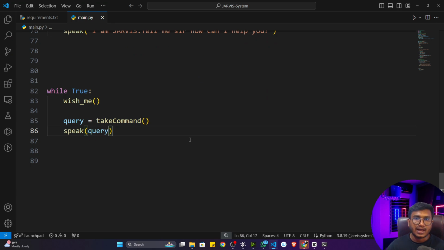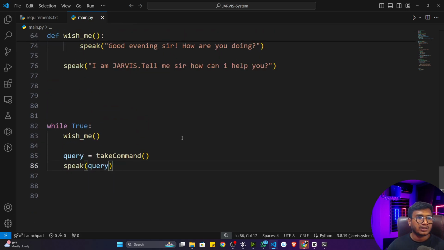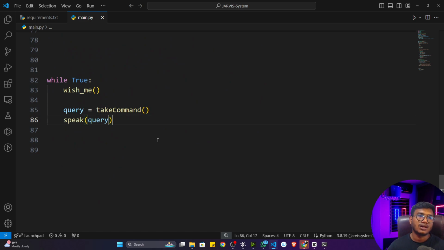Now I'm going to add some tasks to my Jarvis, because I want to give some command and have it perform some task based on the command. Here you can perform lots of tasks. The logic I'm going to implement is conditional based logic. Going forward, I will also show you how we can use artificial intelligence to automate this process. The code I'm writing so far is conditional based code, not AI. I'll also show you how we can integrate AI. I'll implement the same kind of project using a large language model, that means LLM, an artificial intelligence technique, to handle the commands and tasks as well. It can perform any kind of task at that time.